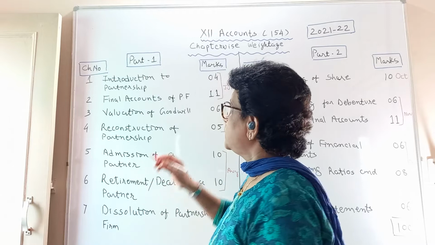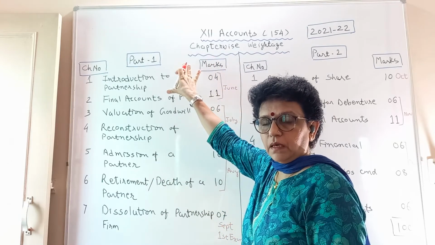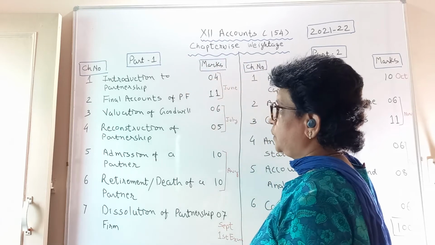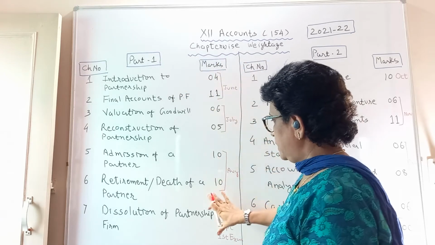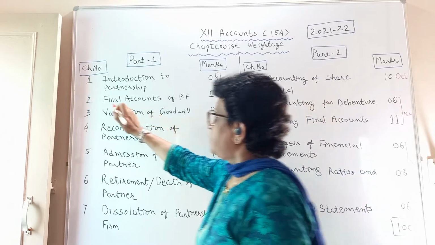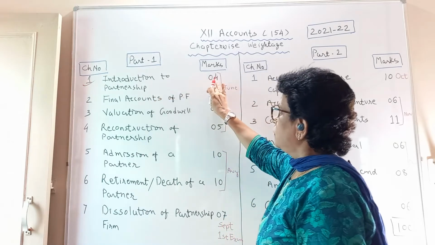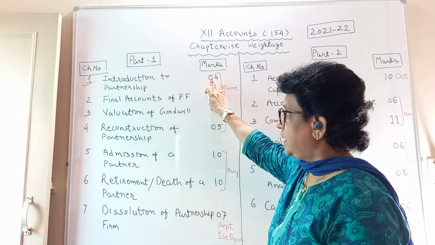Let us discuss today the accounts syllabus. As you know, you have two parts, accounts part 1 and part 2. How you have to prepare the subject and what is the weightage of every chapter. Chapter 1 of part 1, you have introduction to the partnership. A 4-mark question will be there.